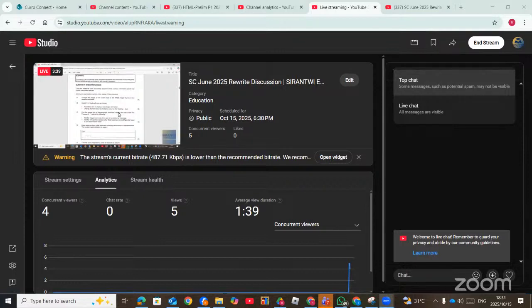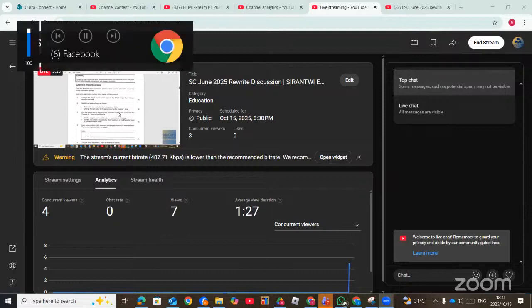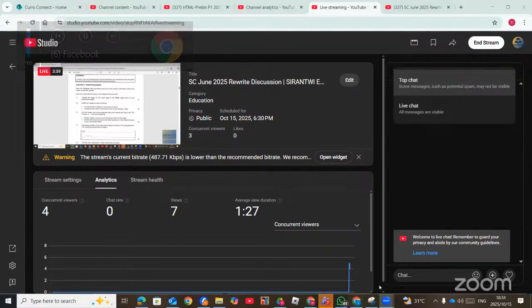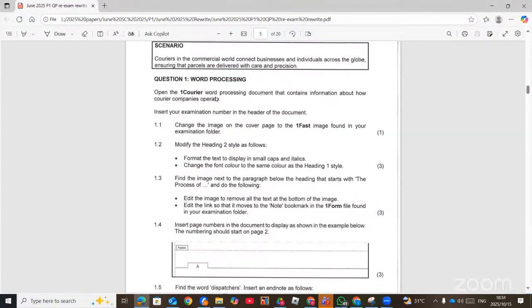Today we are going to focus on the Senior Certificate June 2025 Rewrite paper. And then if we are able to finish tomorrow, we will be focusing on the main paper, which was June 2025. There were two papers that were written. Right. So without wasting much time, I'm going to start with question 1.